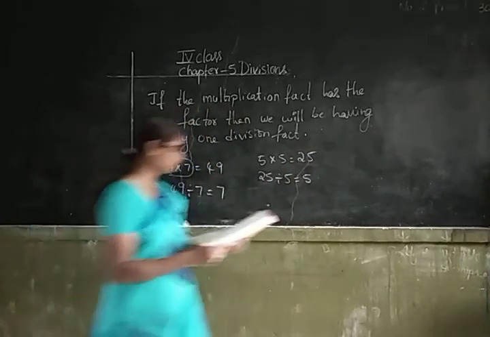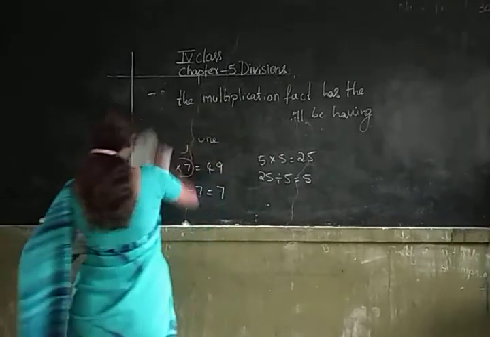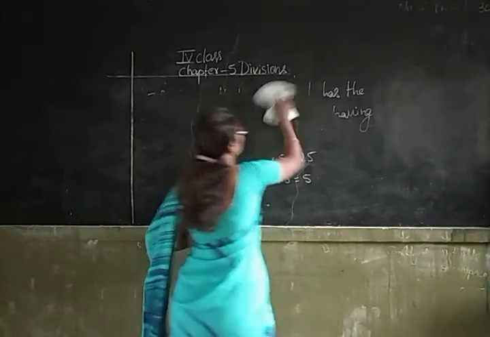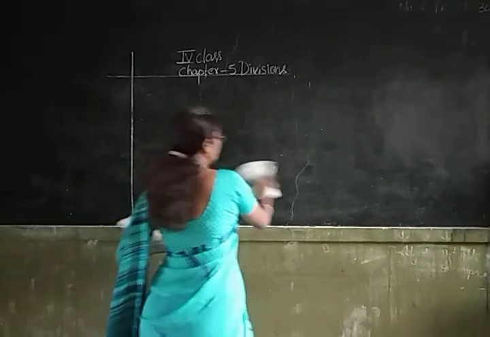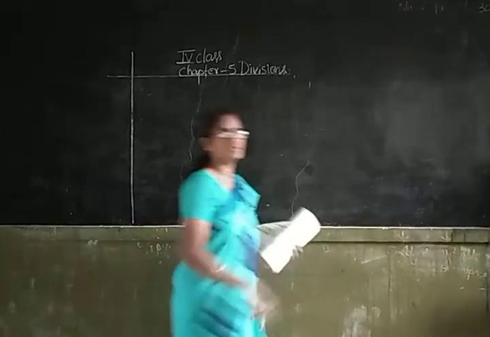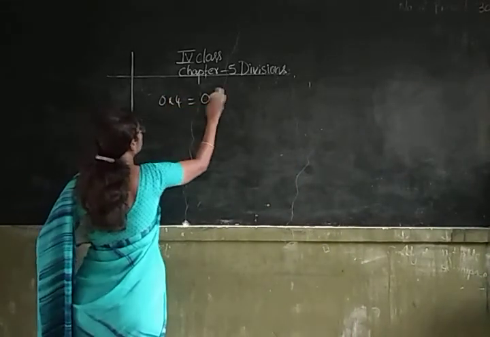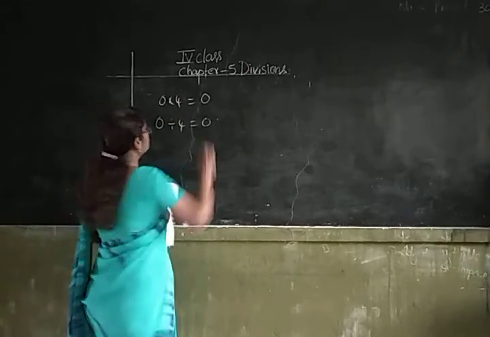Okay, children. Another thing that we have to remember is if we divide 0 by any number, the result is 0. Suppose 0 divided by 4 is equal to 0.